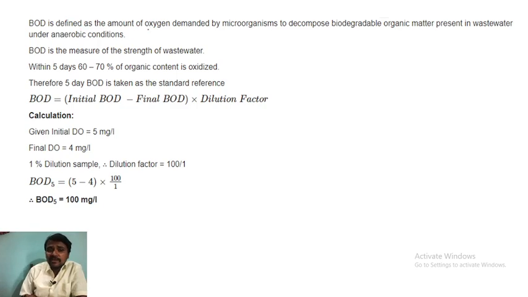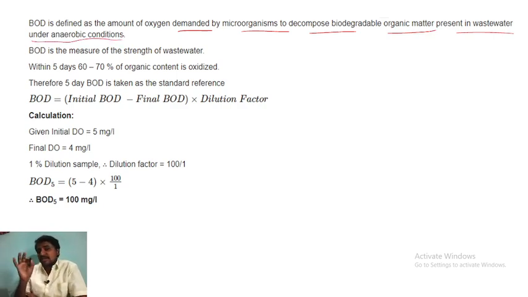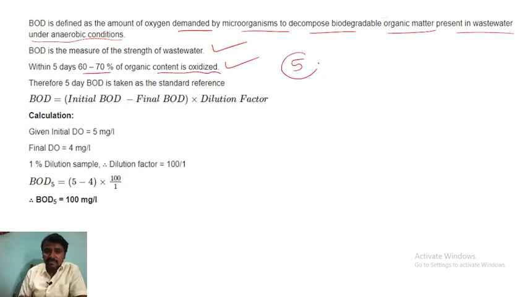What is BOD? It is the oxygen demand for microorganisms to decompose biodegradable organic matter present in the wastewater, under aerobic condition, with oxygen, as opposed to anaerobic, without oxygen. BOD is a measure of the strength of wastewater. Within 5 days, 60 to 70% of organic content is oxidized. Therefore 5-day BOD is taken as a standard reference.